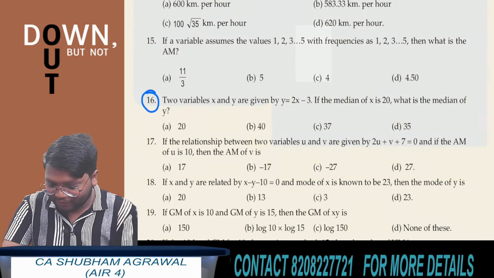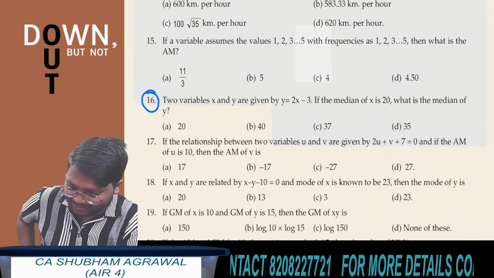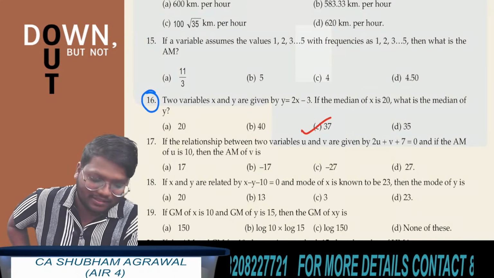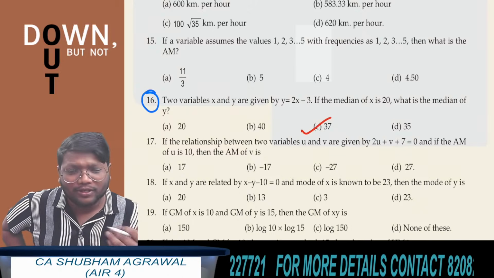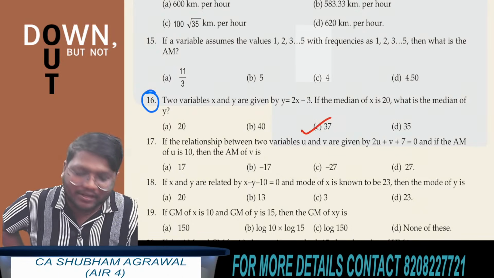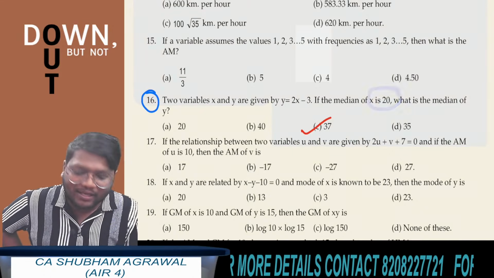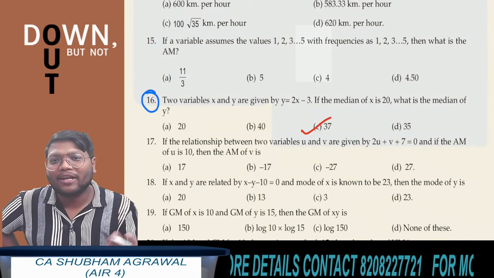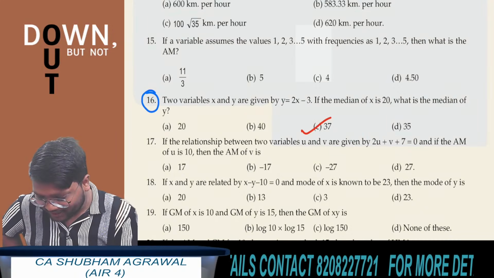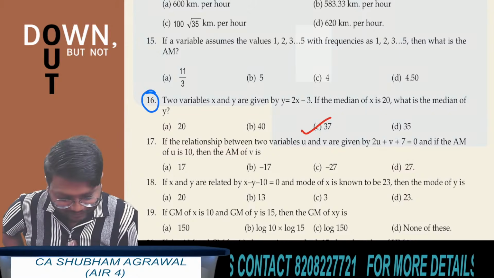What is the answer for question number 16? 37. Yes, very good. The answer is 37. You can do these questions orally. Instead of x, we write the median of x, and the median of x is given in the question as 20. So 2 multiplied by 20 is 40, and 40 minus 3 is 37. This is the answer. Those who gave the answer 37 are correct. Very good.